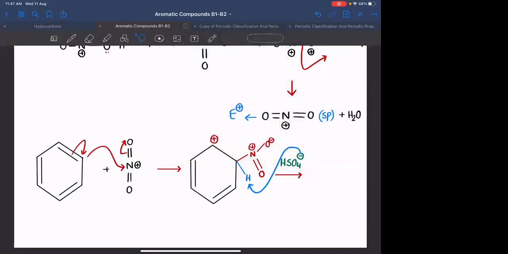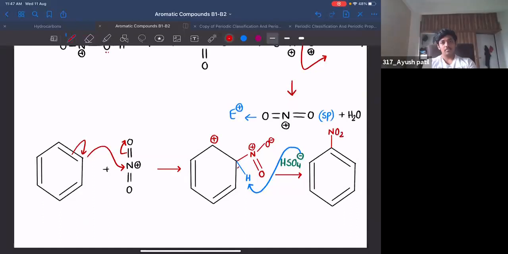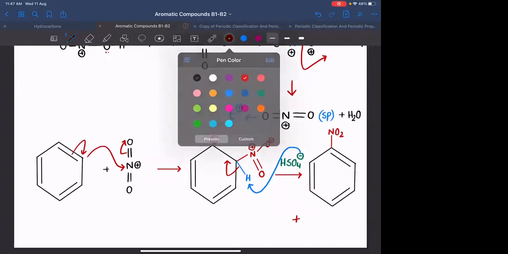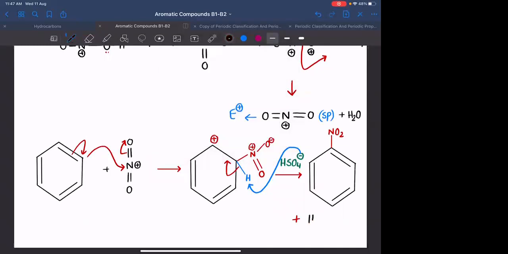which will lead to formation of final product. यहाँ पर directly आपको mention कर रहा हूँ. Finally you will be having NO2 on this. In the process, this will shift as pi bond, plus what is the byproduct? Or you got H2SO4 back.